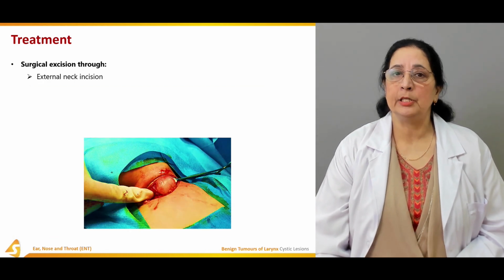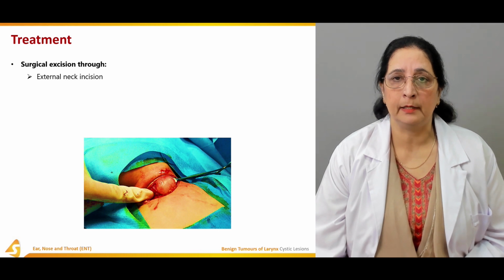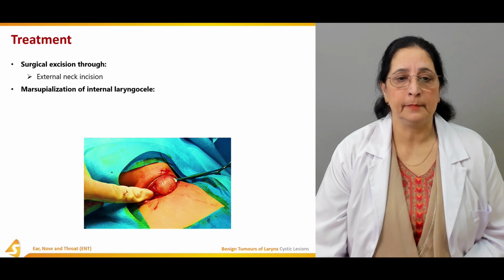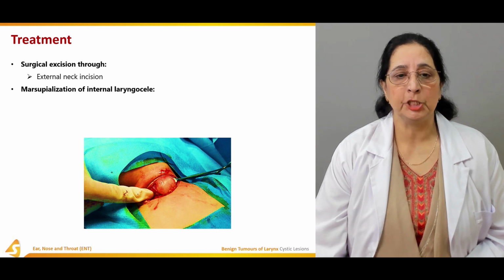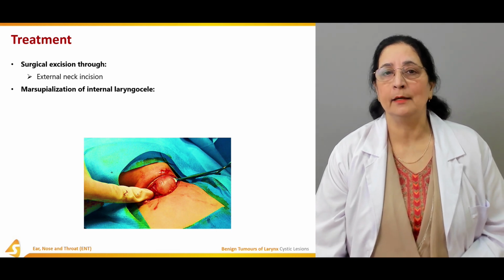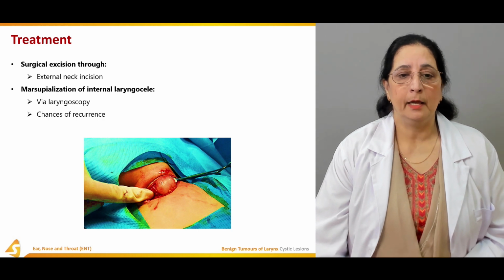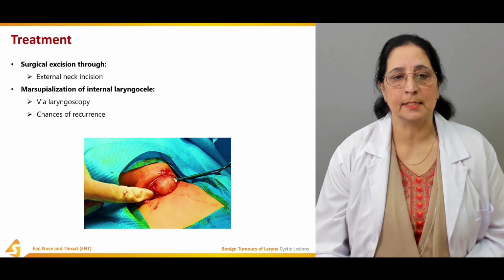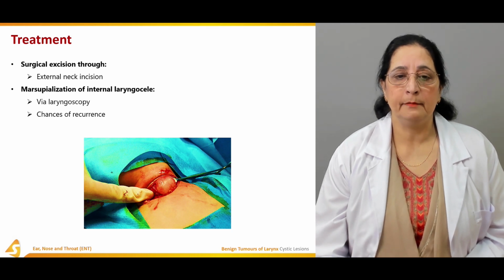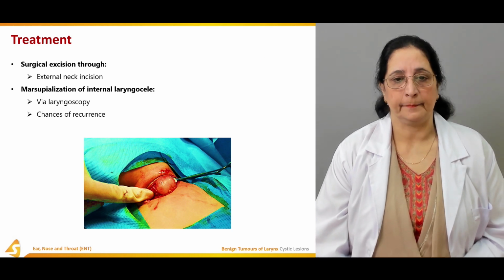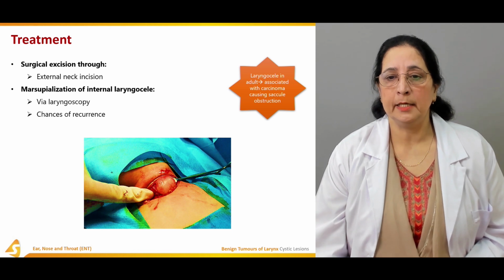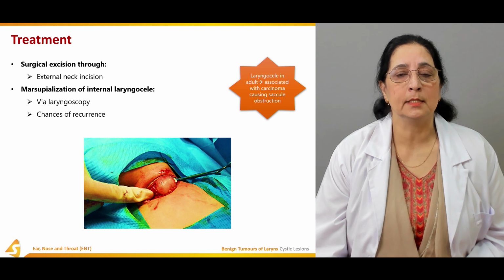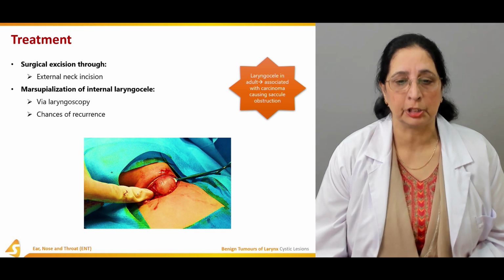Treatment is surgical excision of laryngocele through an external neck incision, and marsupialization of internal laryngocele via laryngoscopy. Chances of recurrence occur with marsupialization. Laryngocele in adults is associated with carcinoma causing saccule obstruction.